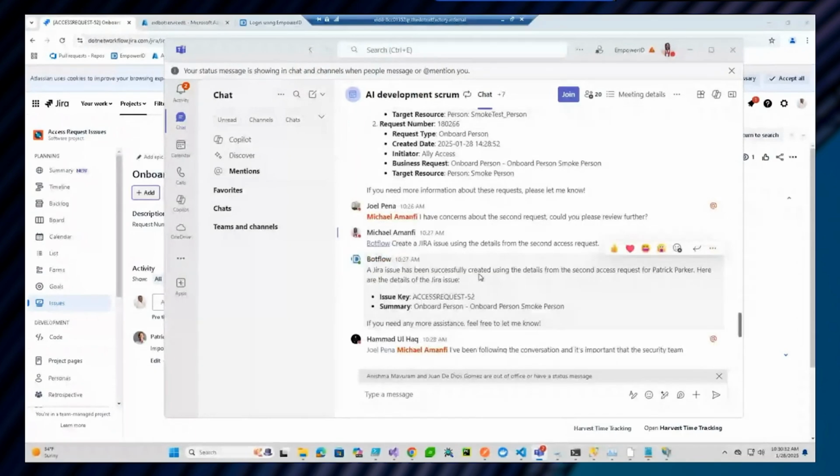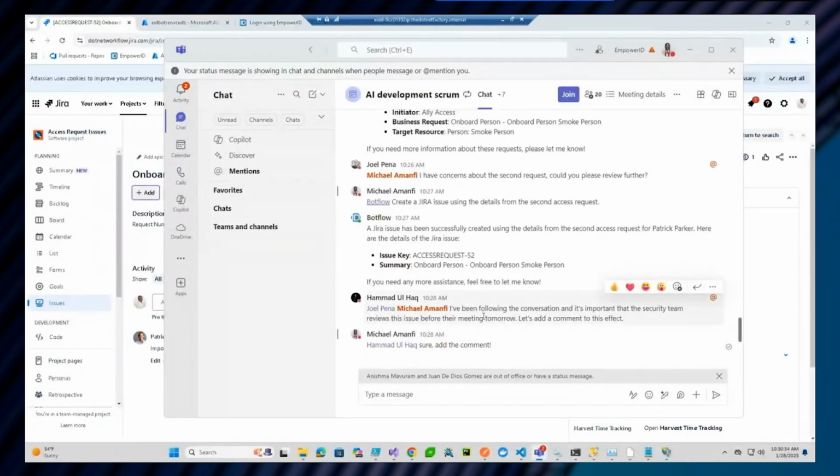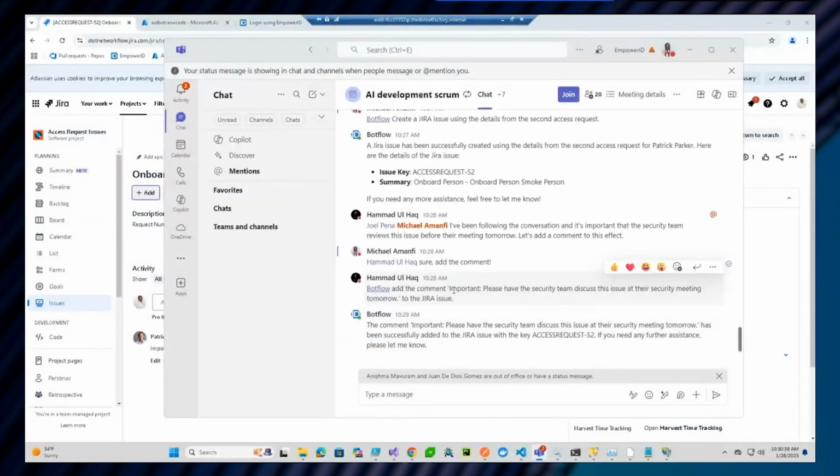Once again, when my colleague Hamad asked that it go create a comment on the issue, it did not specify any details about that issue. He simply stated, hey, add this comment to the JIRA issue. And it figured out what issue we're talking about, the issue that it created, right? It has that contextual awareness to know that this is what our team is dealing with.